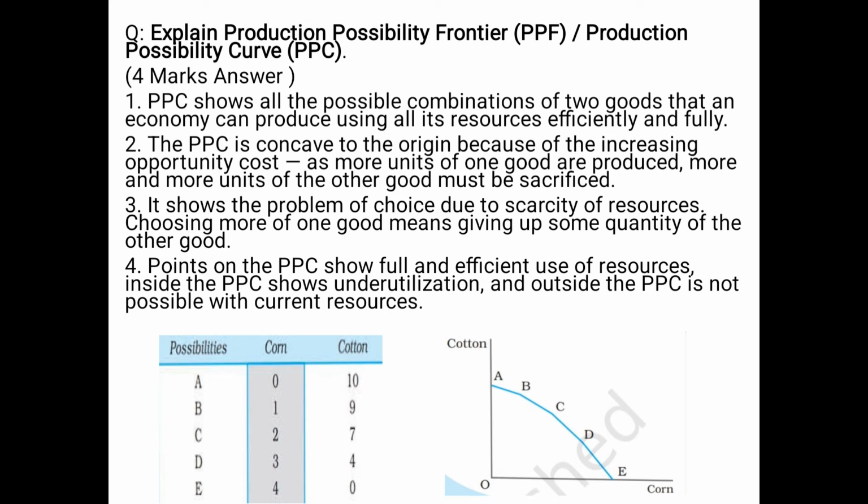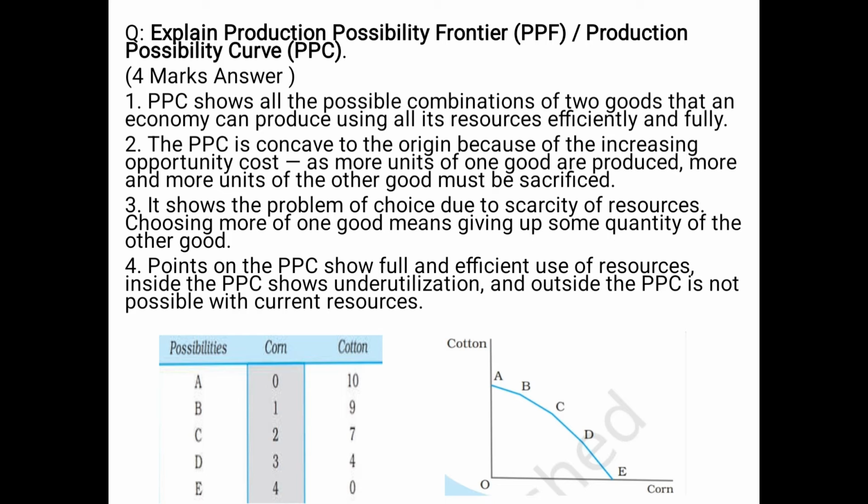As there is a scarcity of resources, if we choose more of one good, then we have to give up some quantity of the other good. So that is opportunity cost. It means we have to give up some of the alternatives. Sacrificing the next best alternative is the opportunity cost.